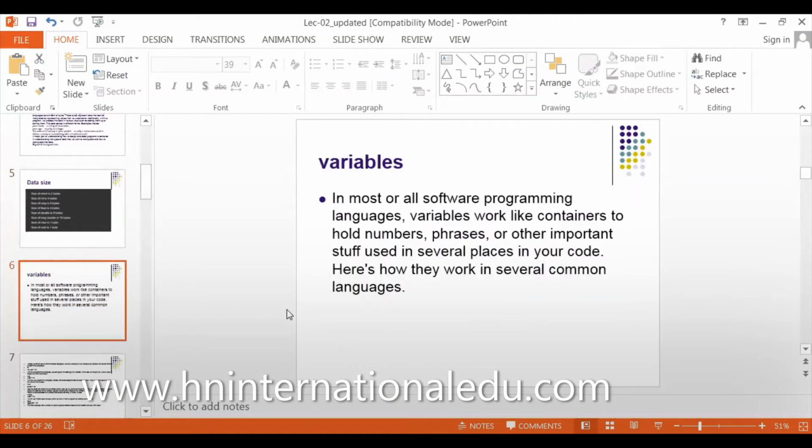Okay, let's see what a variable is. In most or all software programming languages, variables work like containers to hold numbers, phrases, or other important stuff used in several places in your code.